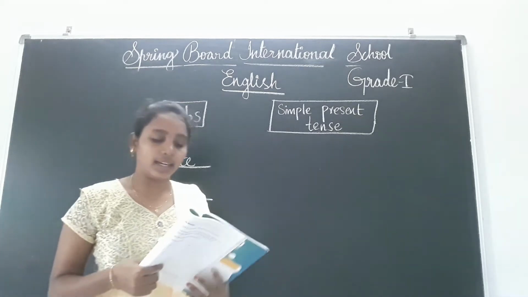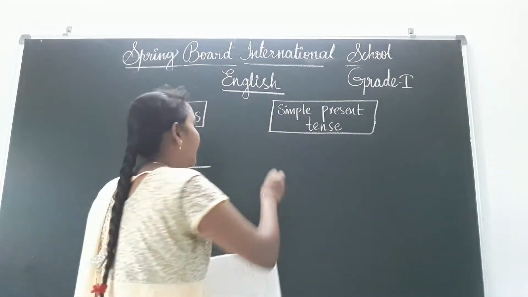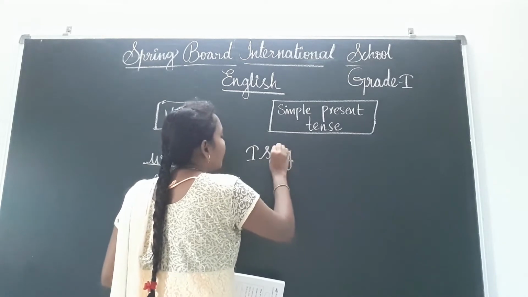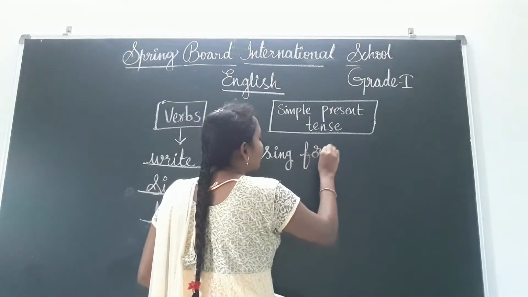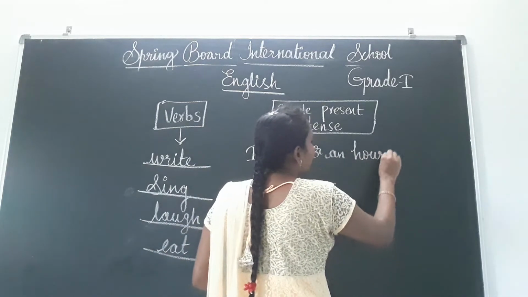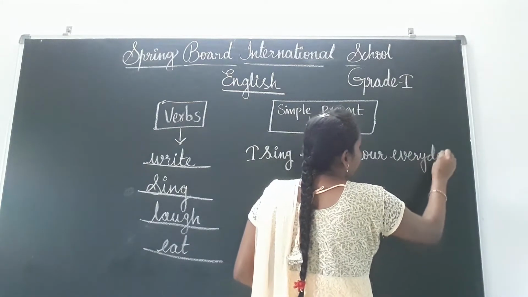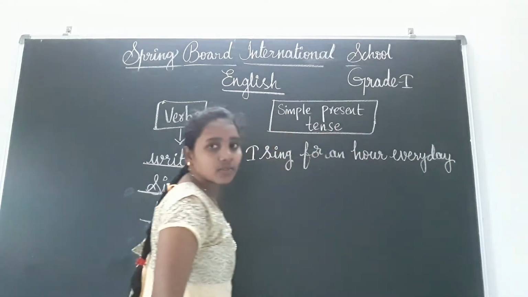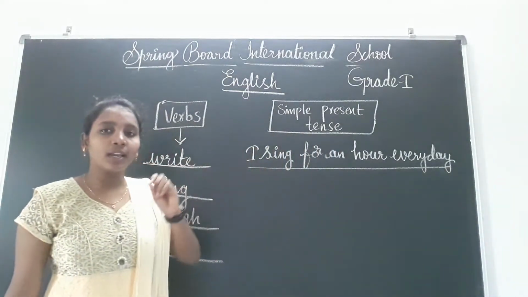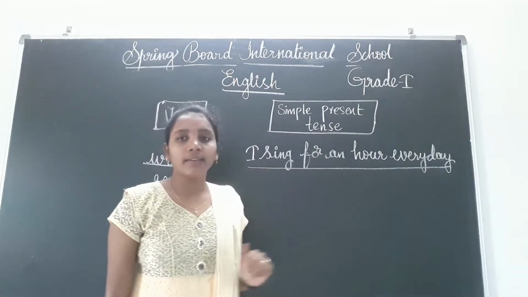I will help you write down. See, first sentence: I sing for an hour every day. I sing, S-I-N-G, sing. F-O-R, for. A-N, an hour. I sing for an hour every day. Like this, you have to write in the first one. Write small letters, then only the space will be sufficient for you. I sing for an hour every day.